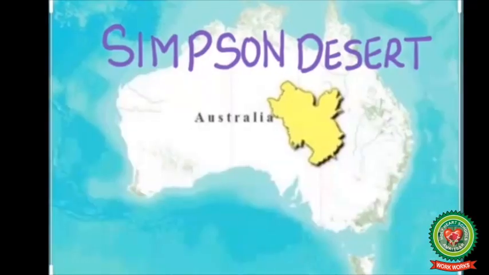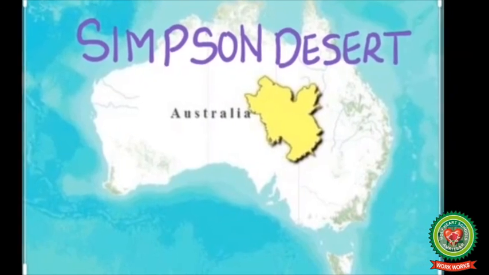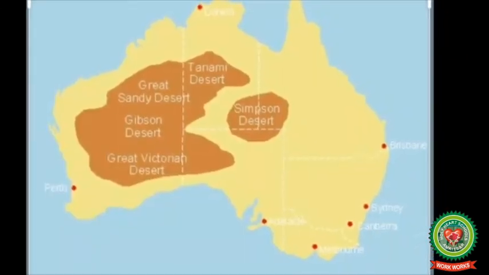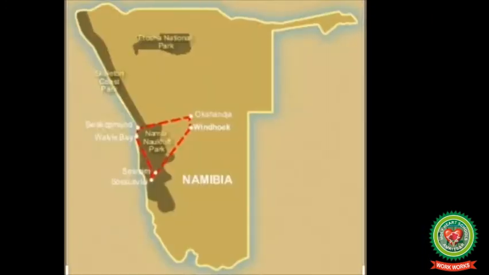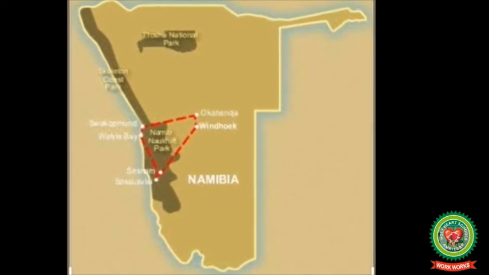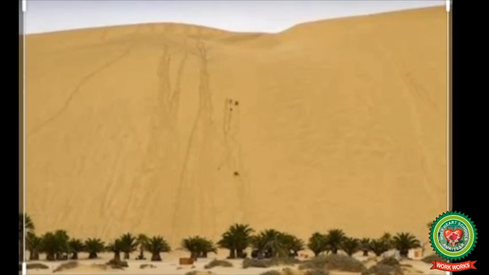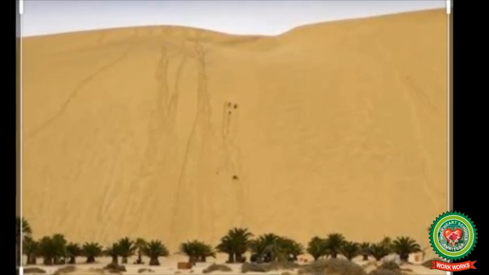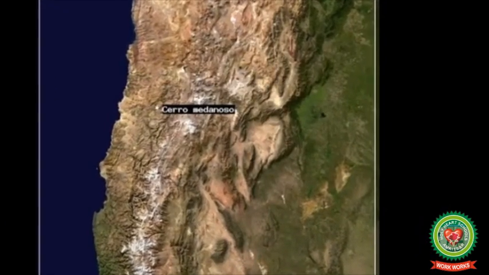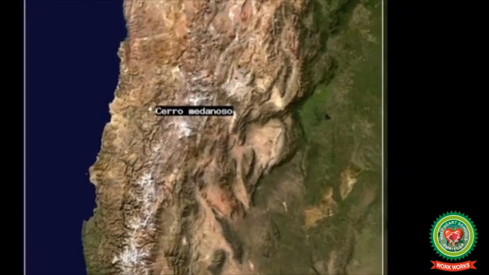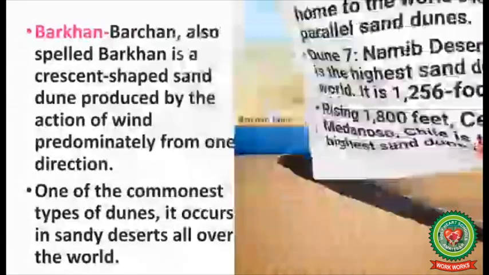Covering over 65,000 square miles, the Simpson Desert is home to the world's longest parallel sand dunes. Dune 7 in the Namib Desert, Namibia, is 1,256 feet high. Rising 18,000 feet, Cerro Blanco in Chile is the second highest sand dune in the world.